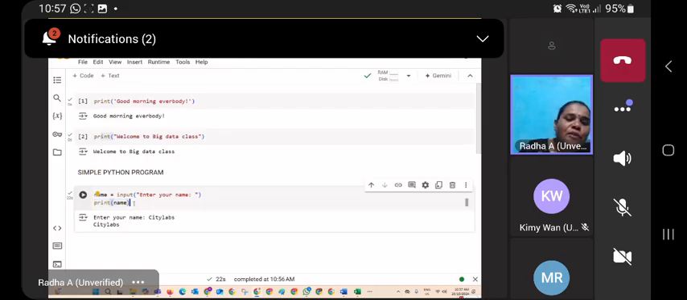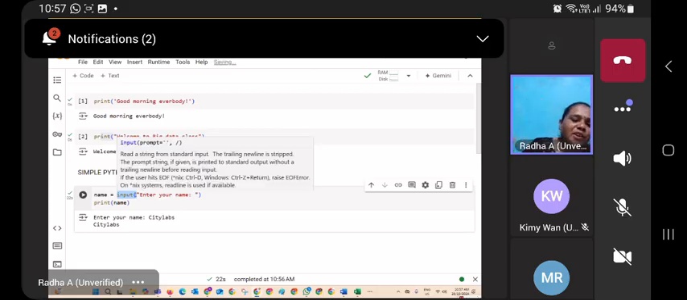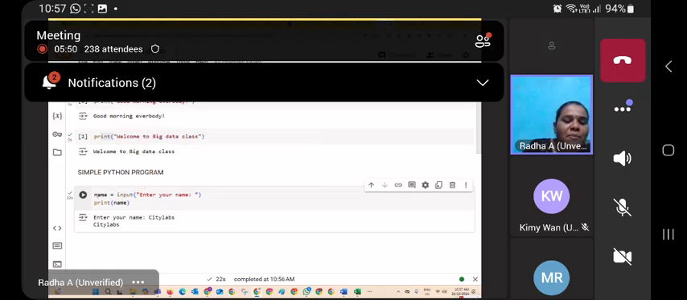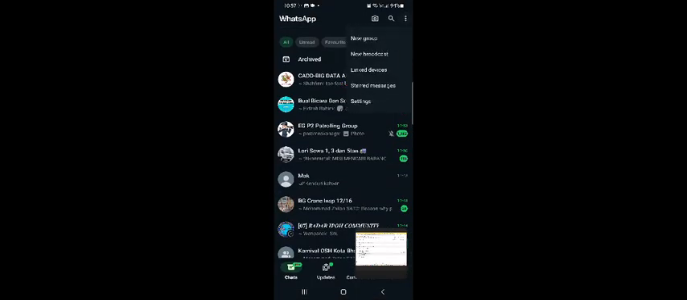Now it will go for assigning. What is the task of this line? Getting the information, that is the input method. The input method is used to read the information from the keyboard. After reading the information, see what I did here: name is equal to whatever information I read, and that information is assigned to name. That's it. After that, I want to display the information I read on the output screen.